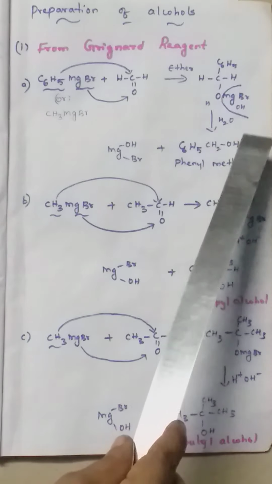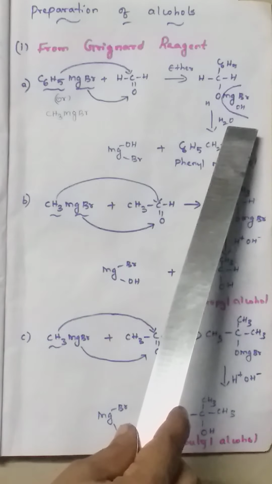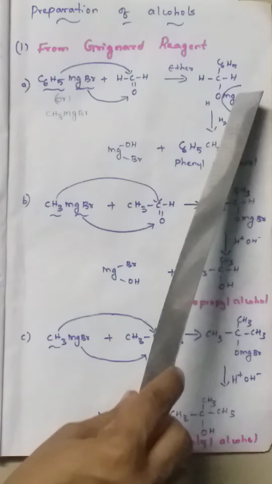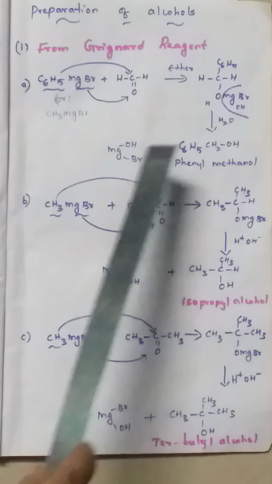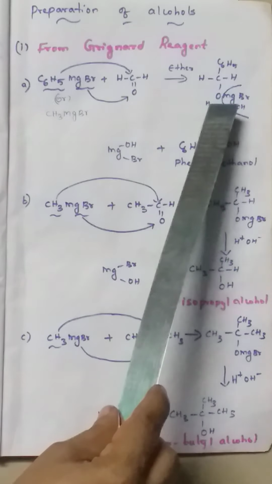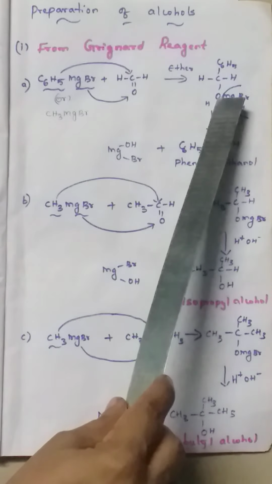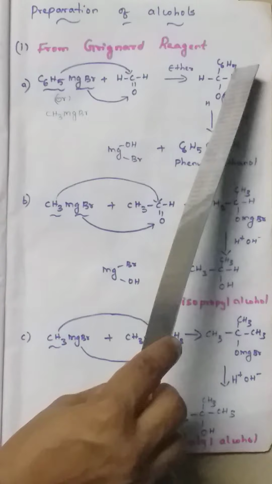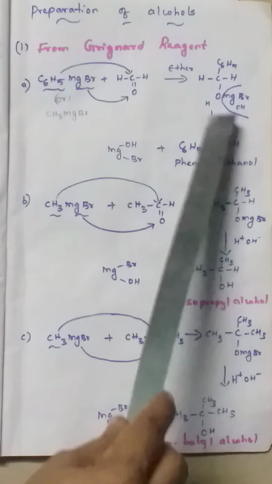Then further hydrolysis using water. Hydrolysis means hydro, that is water, lysis means breaking. So using water, H and OH, MgBrOH comes out. The remaining H alone adds with O to form OH. So now we get C6H5CH2OH.